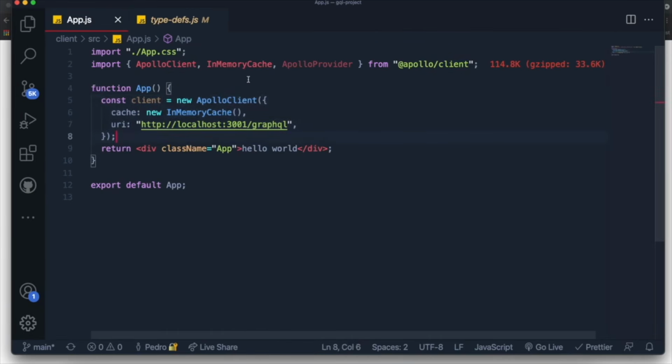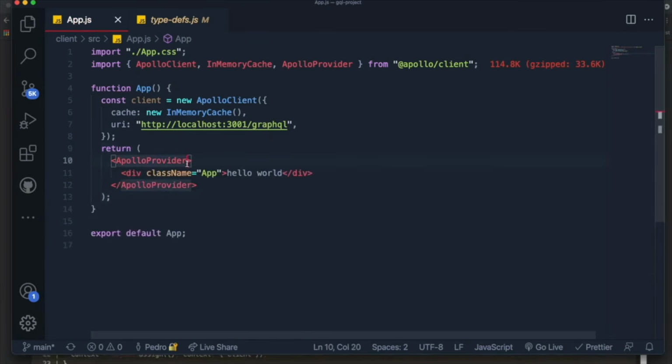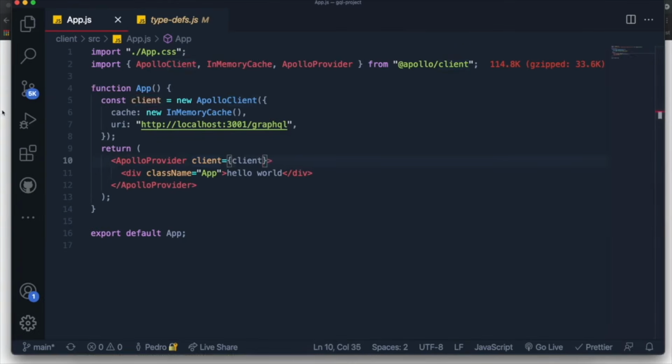Now what we need to do is wrap all of our components that should be able to make a request to GraphQL with an Apollo provider component. So I'm just going to say Apollo provider over here and wrap it around the highest level component, and just wrap everything around with it like this. And on the top over here, we need to specify a client because it takes a client as a prop. And the client that we want to pass is this client that we created over here. So I'm just going to paste it inside of here. And now what should happen is we should establish a connection with our GraphQL API, and our project is kind of ready to start making API requests to our GraphQL API.